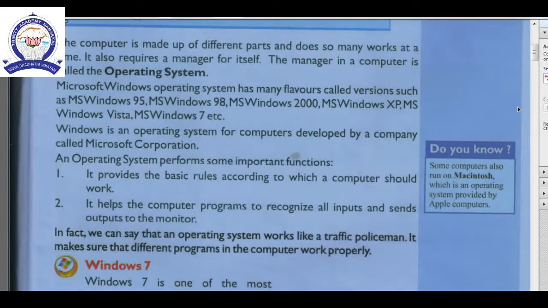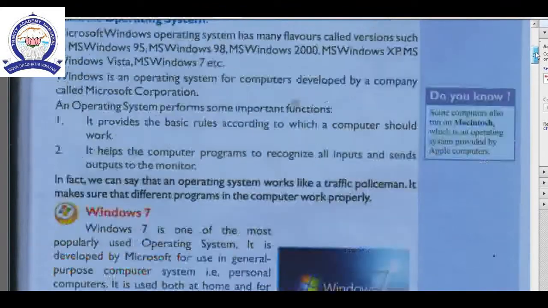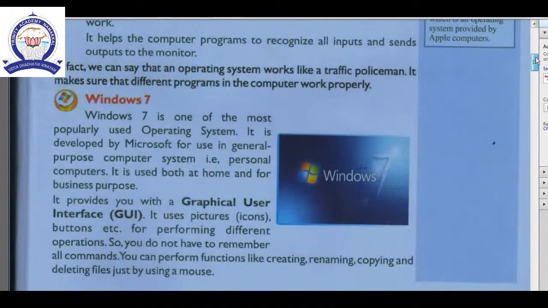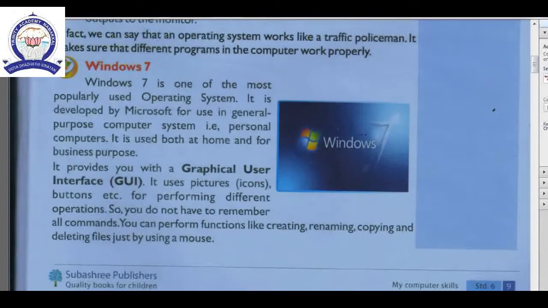Okay, see, next, MS Windows is one of the most popular operating systems. If we don't know about the computer, that person can use Windows easily. That's why Windows is a very popular operating system. It is developed by Microsoft for use in general purpose computer systems.